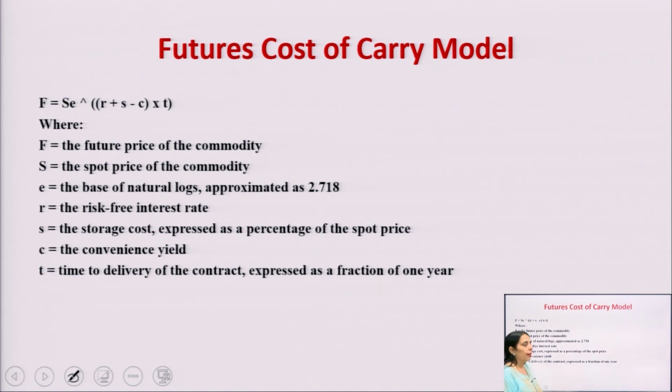approximated as 2.718. Then R is the risk free rate of interest. S is the storage cost which are expressed as a percentage of the spot price. Then C is the convenience yield, and the last one, T, is the time to delivery of the contract expressed as a fraction of 1 year.